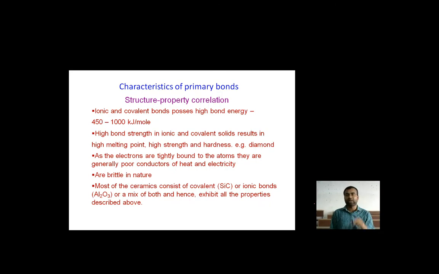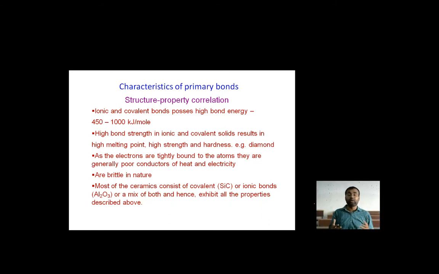In that scenario, as we know, nothing is perfect or 100% efficient. So if we tie something down, we lose something. So they are generally poor conductors of heat and electricity, as they combine themselves to create a high melting point, high strength, hardness and other properties. But they lose some things also, because they have no tendency to conduct.